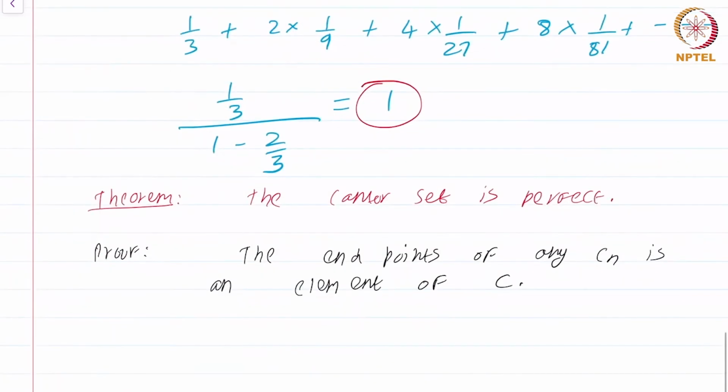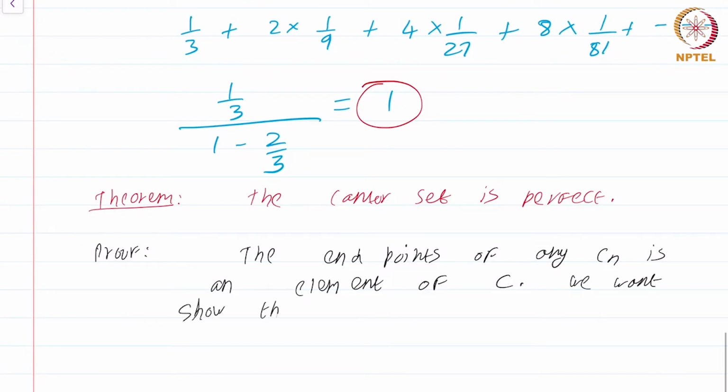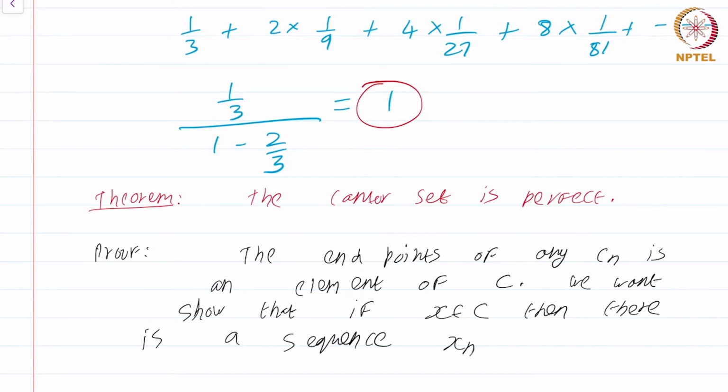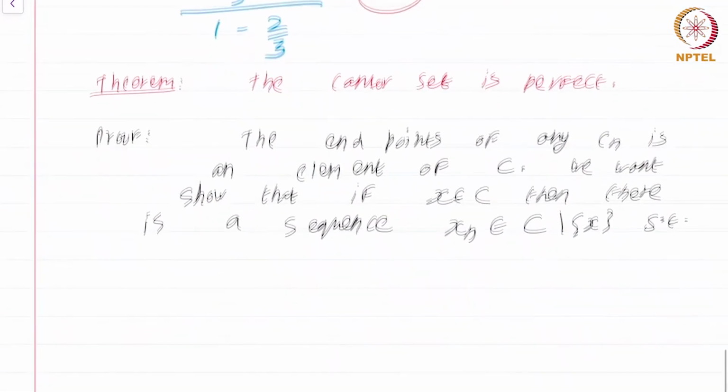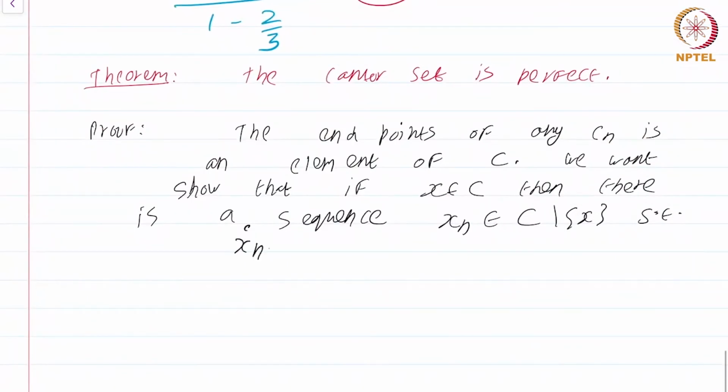How does this help us prove what we want? We want to show that if x is in C, then there is a sequence xn in C minus {x} such that xn converges to x. Please recall that this is enough. This is enough to show that x is a limit point. Okay.